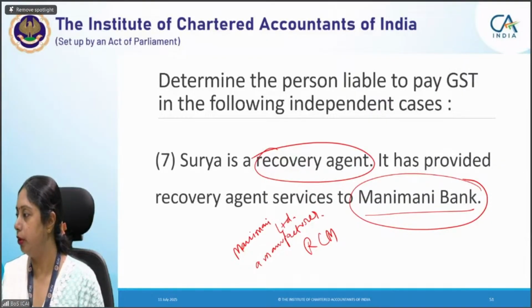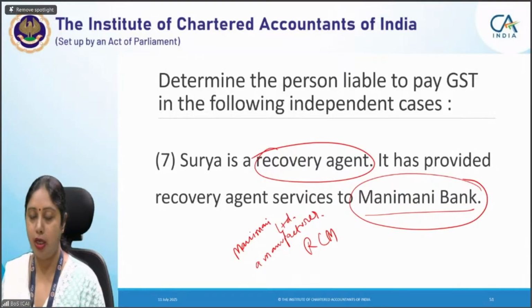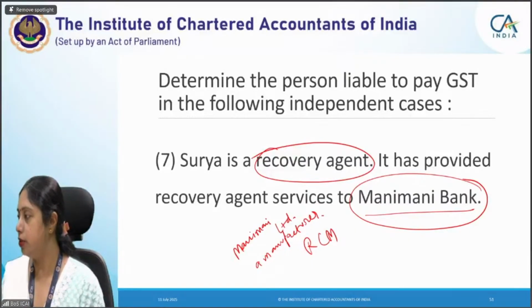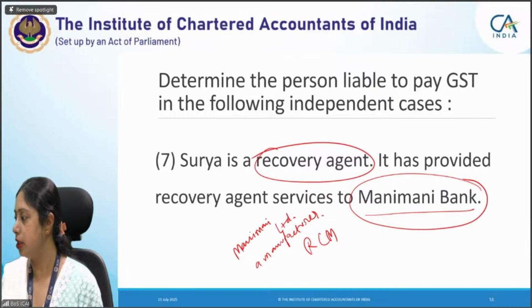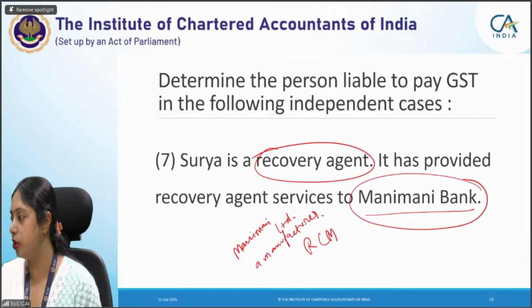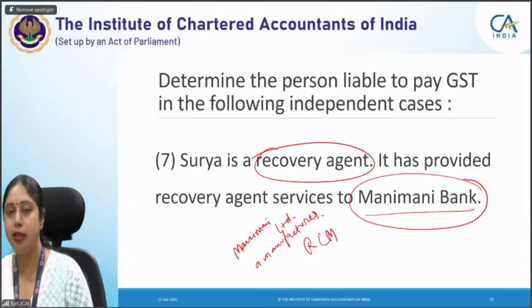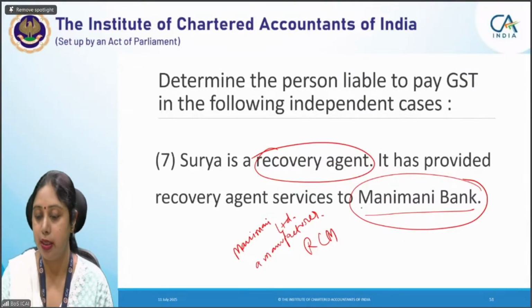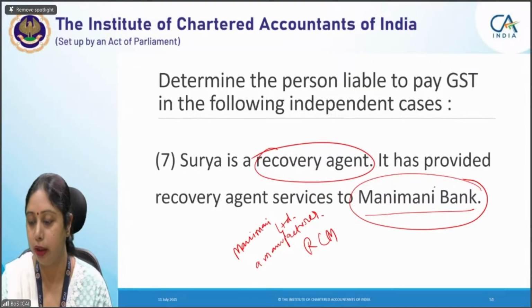Good, Soumya. Good. Ishan, you're right. And Nidhi is also right. So, you got that point. I'm happy to know that you have got that point. Yes, Tanu, you're right. And Kirti, okay, you have given the answer to the previous question. Your previous answer was right. And Gurmeet, if it is the answer to the current question which I am asking, then it's wrong. But to the previous question, this was right. Your answer was right for the previous question. Okay, recovery agent, yes. So Astha, you are also right. If the service recipient is not a bank, then RCM will also not apply.